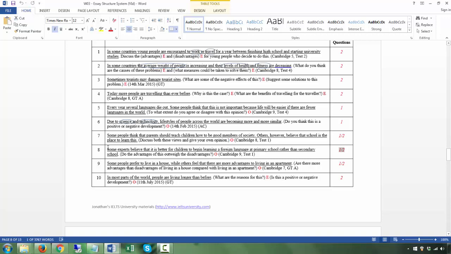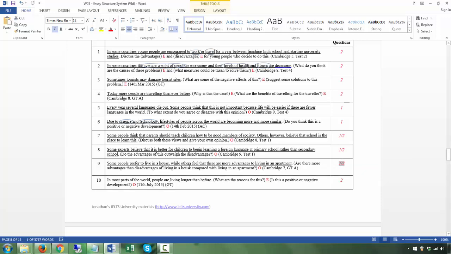Now, this is exactly the same thing. This is the academic kind of question. This is a general training kind of question. So anyway, this is the T. This is the Q. This is an opinion question. Okay. And you could, depends on how you see it. Okay. 1 or 2. All right.